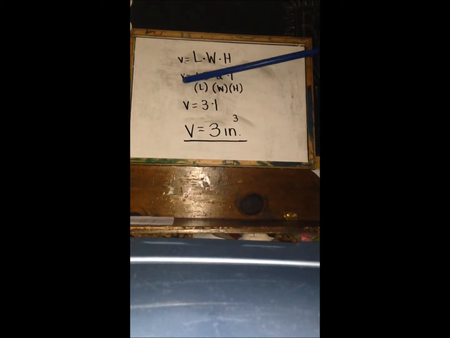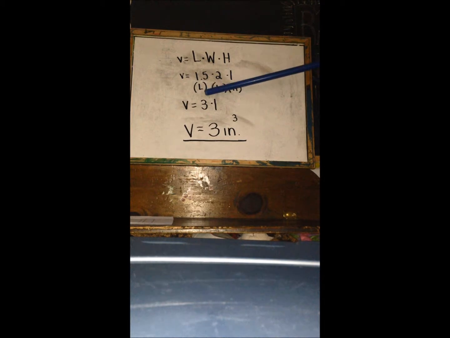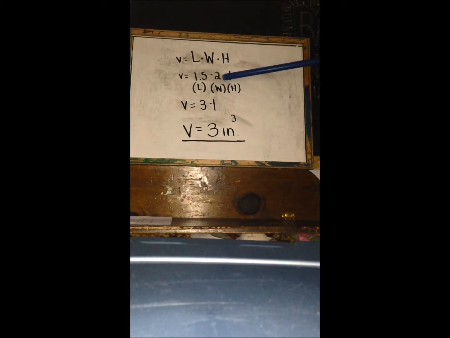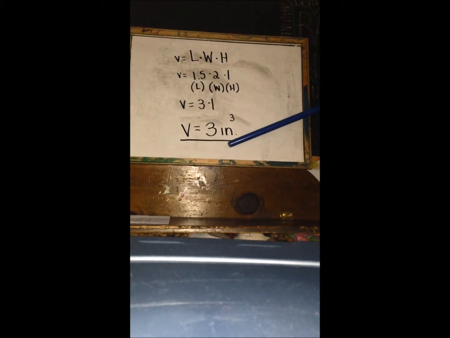height. Volume equals 1.5 inches, which is the length, times 2 inches, which is the width, and 1 inch, which is the height. Volume equals 1.5 times 2, which is 3, times 1. Volume equals 3 inches cubed.